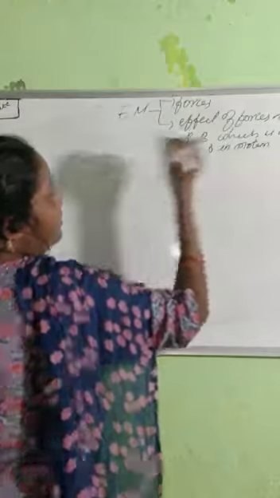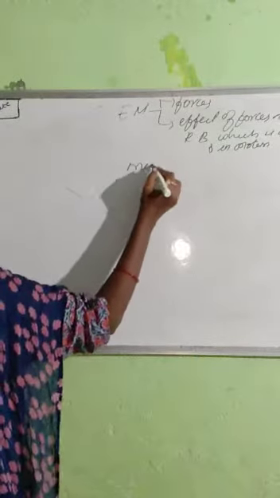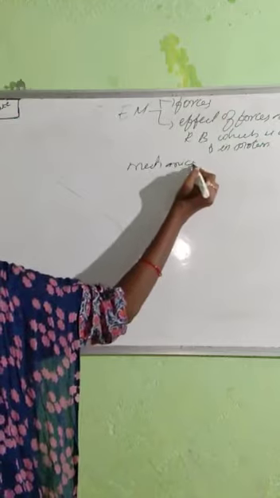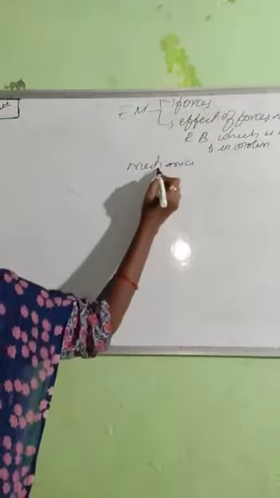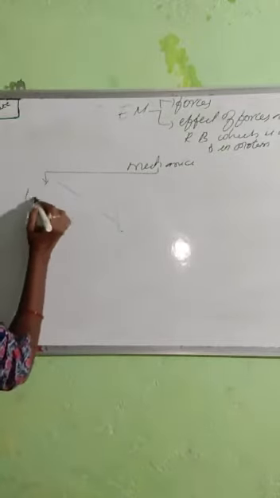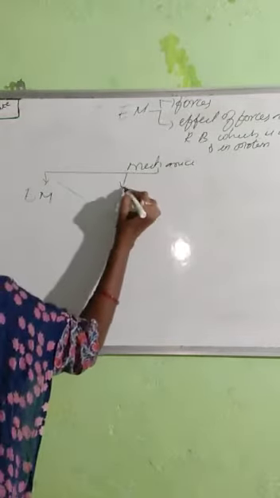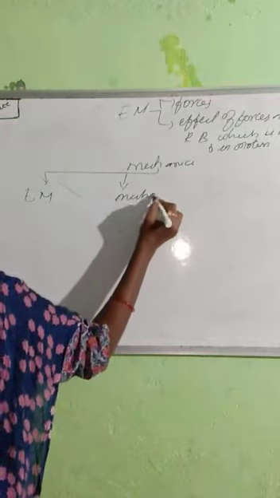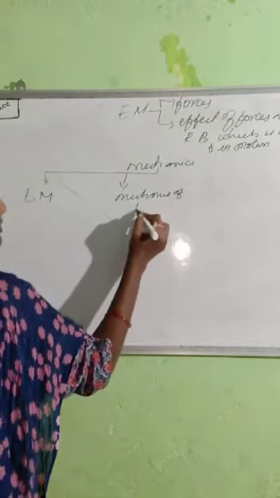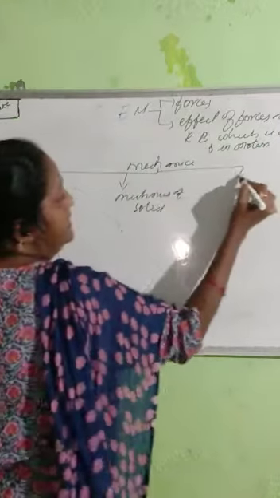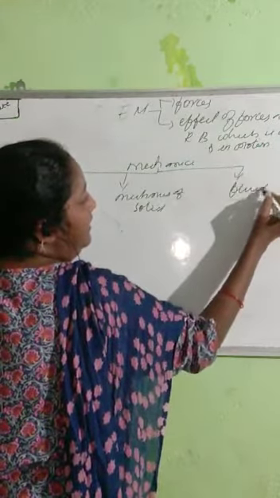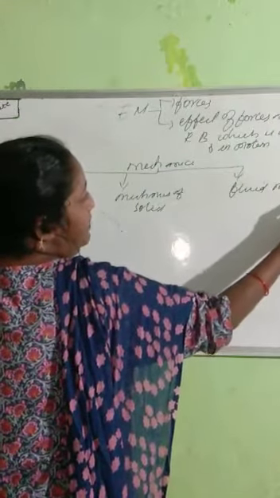Before engineering mechanics, I am saying about mechanics. Mechanics are classified into three types based on the bodies. Different types of bodies are there. The three types are engineering mechanics, mechanics of solids, and fluid mechanics.